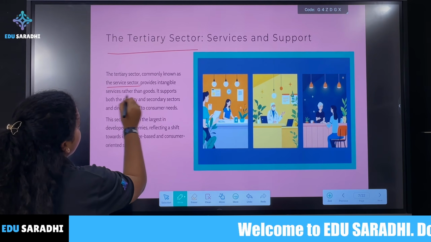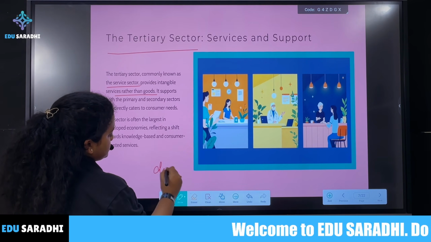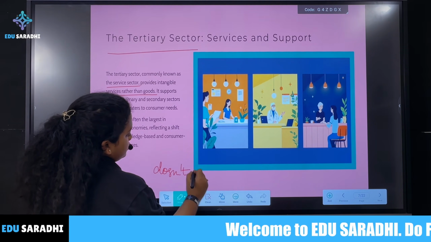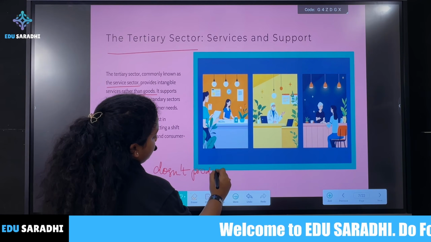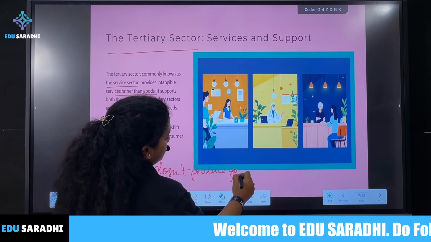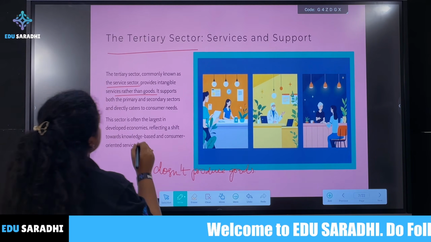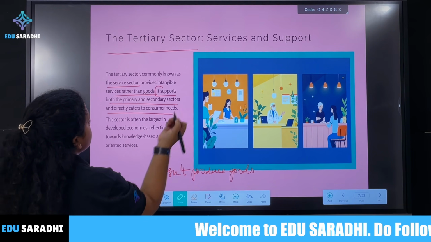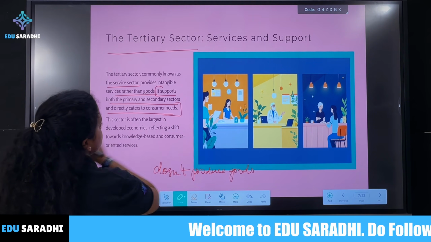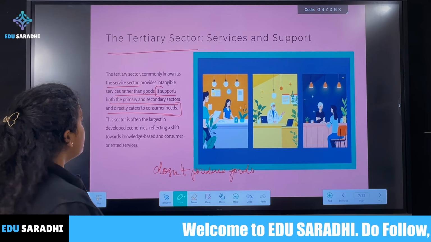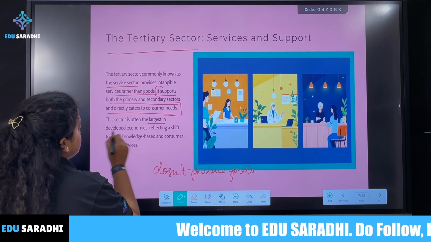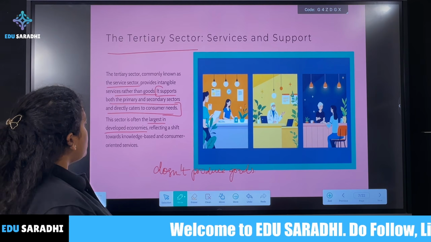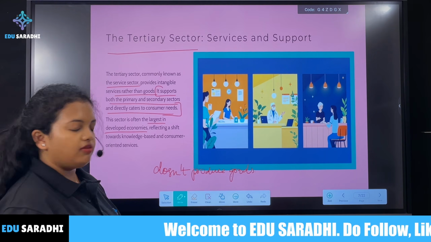It does not produce goods. The service sector only provides services. It supports both the primary and secondary sectors and directly caters to the needs of the consumers. This sector is often the largest in developed economies. So why is it the largest in developed economies?